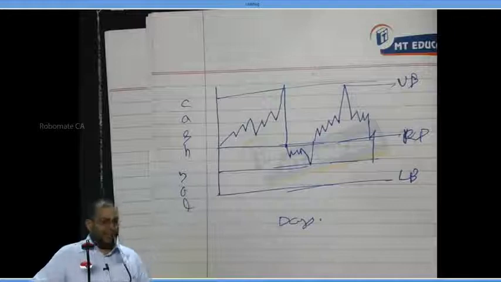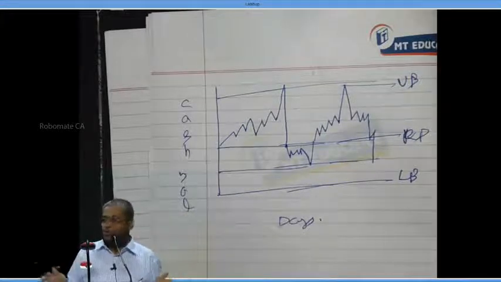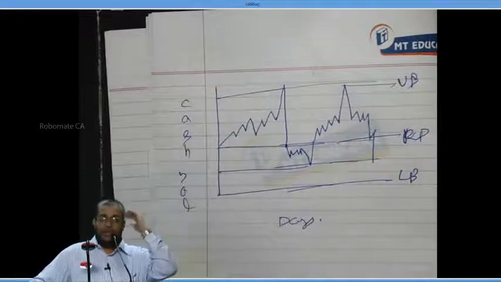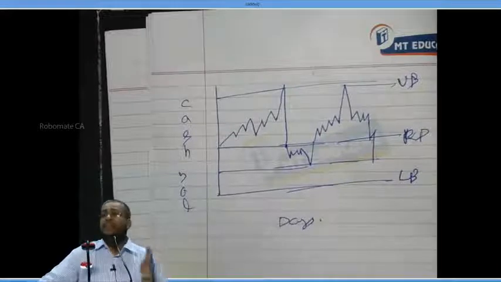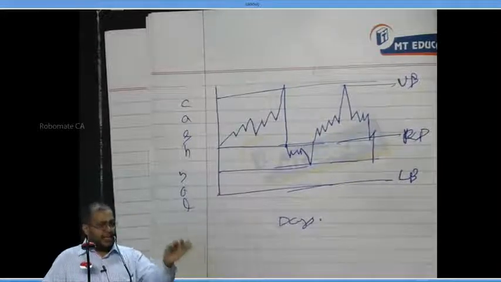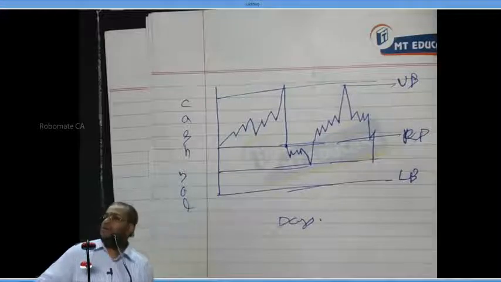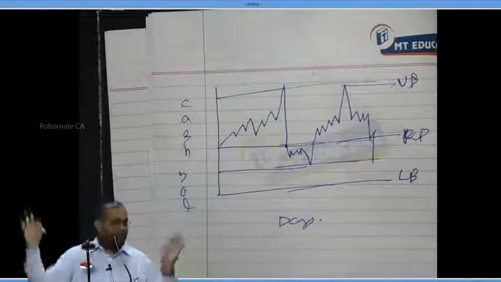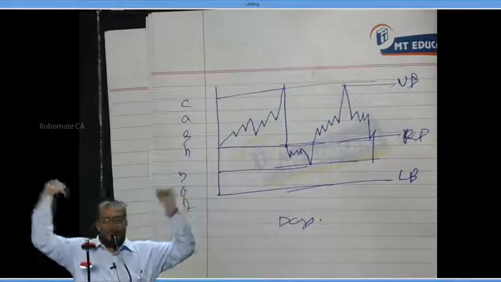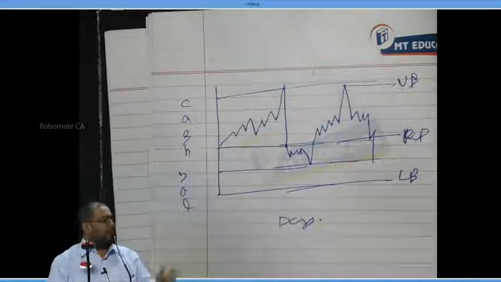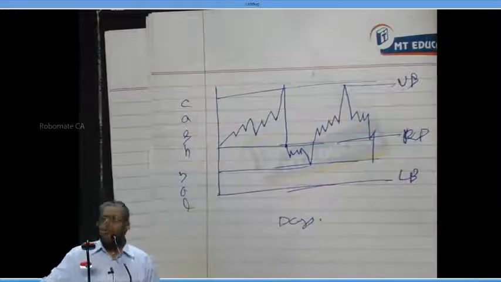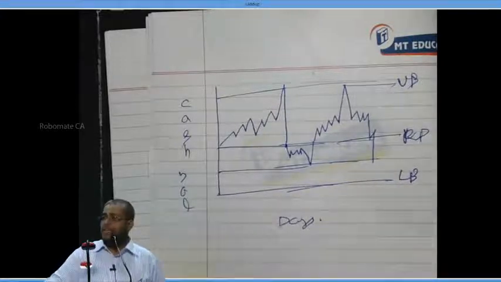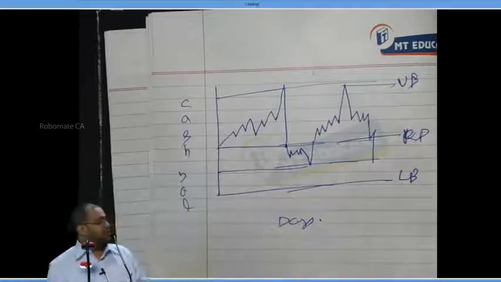See, cash management. What should a treasury manager do? The word treasury means cash. Now, he should decide two things. When to sell securities and convert to cash. All my cash is invested in securities. When I want my cash for expenses, I have to sell it or not? So the question is, when to sell investment, realize cash to meet the expenses. And number two is, when to invest surplus cash.